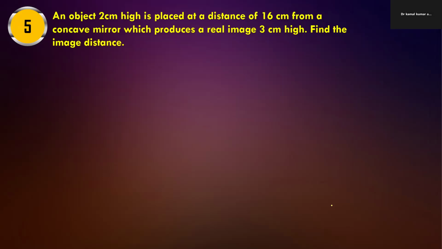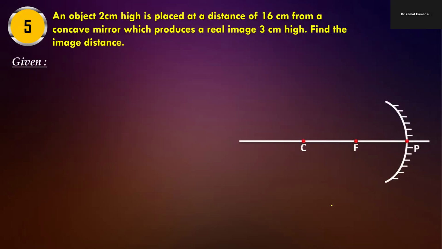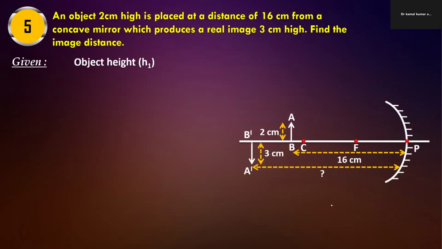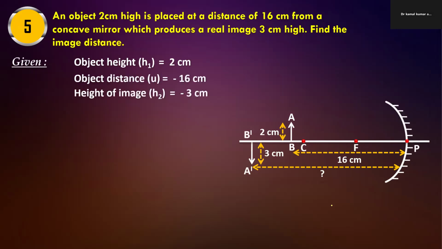Same thing: the object h1 is 2 centimeter, its distance is 16 centimeter in front of the mirror, and it produces a real image of 3 centimeter height. We have to find the image distance, just v.